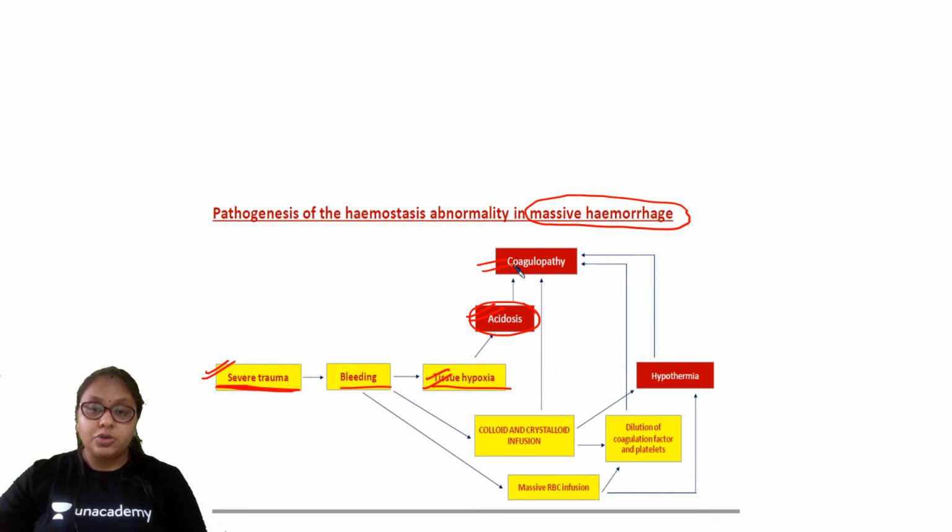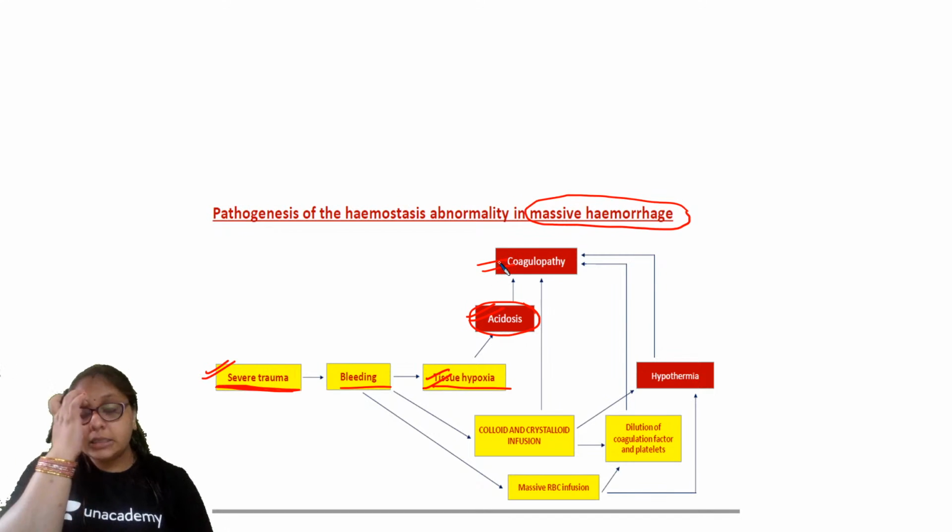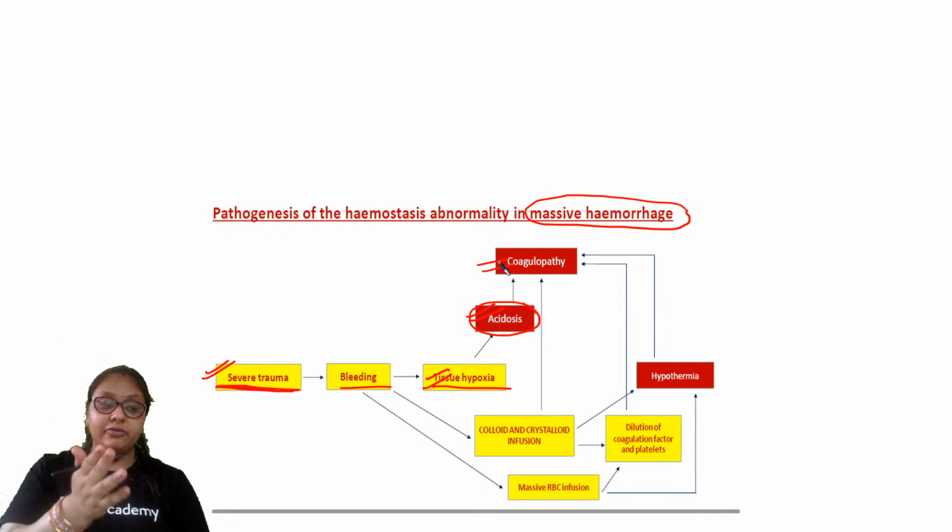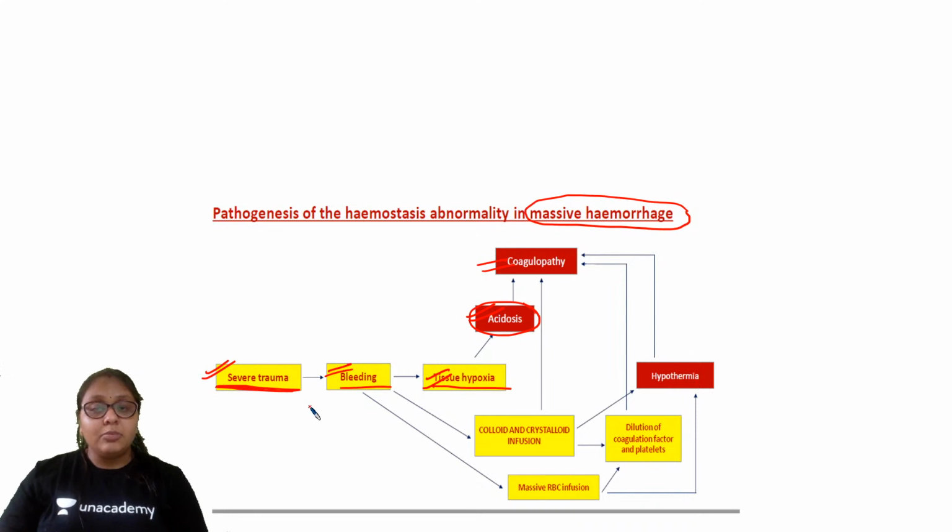Acidosis will also lead to coagulopathy. So in severe trauma, bleeding is causing tissue hypoxia. Because of that there will be acidosis and that can lead to coagulopathy. Now whenever bleeding is there, what do we do? We infuse colloid and crystalloid.